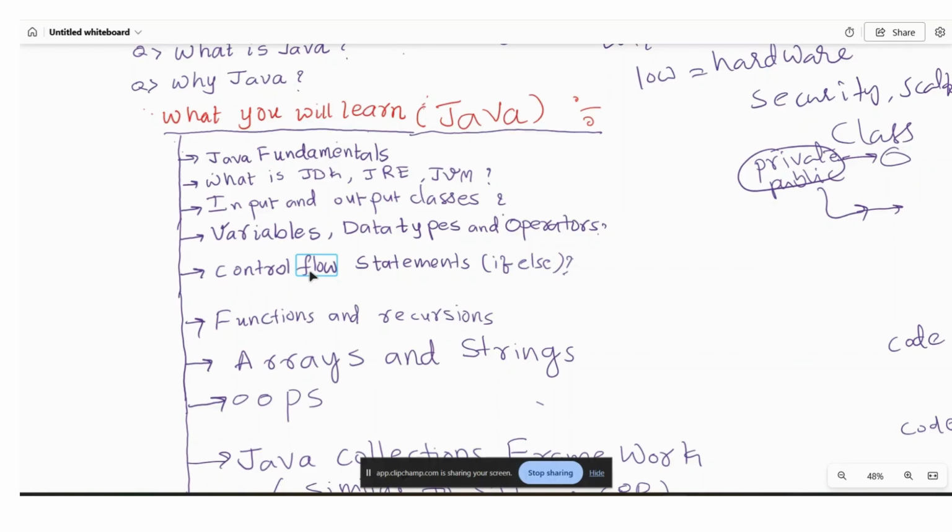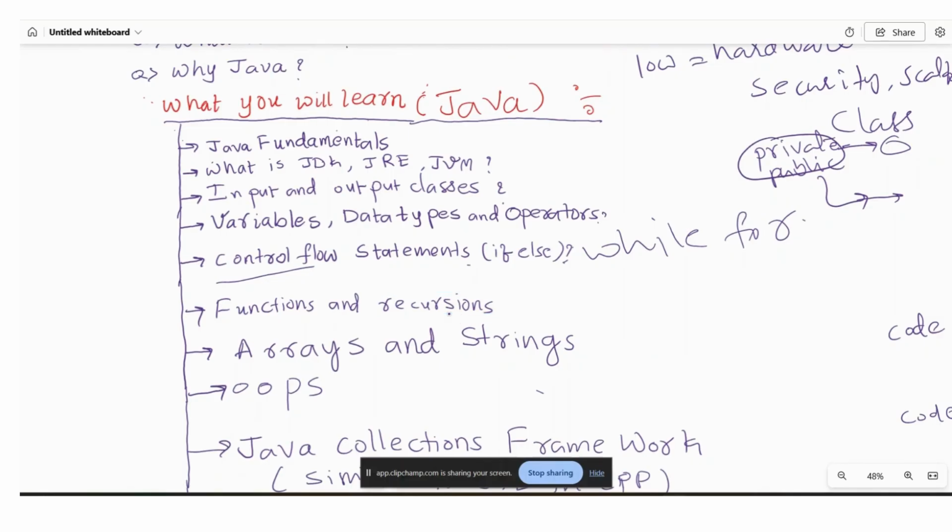And after that we will go for control statements, in which we will learn loops: while loops, for loops, and all the loops. Then we will go for functions and recursion. In functions, we will learn how arguments are passed and how return types get executed. After that we will go for recursion.